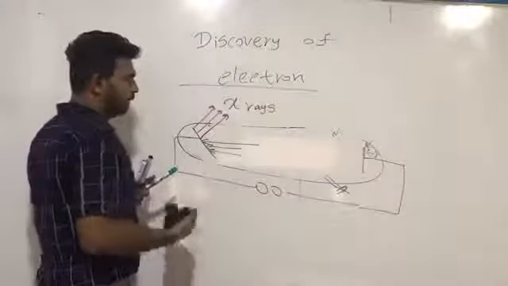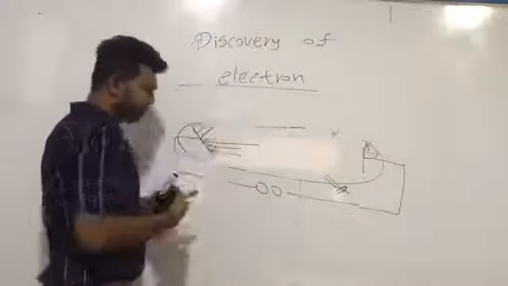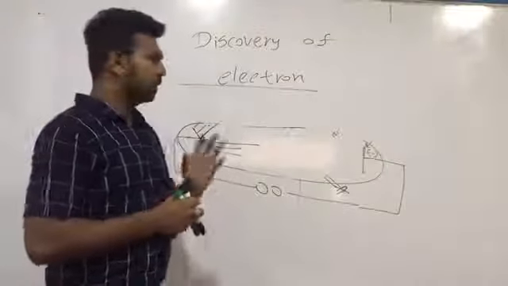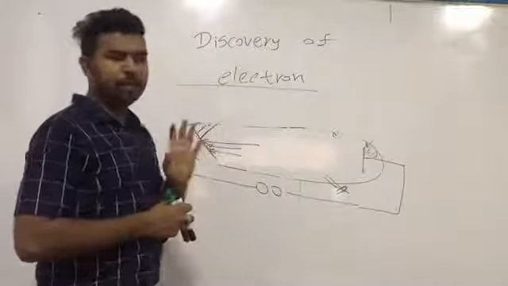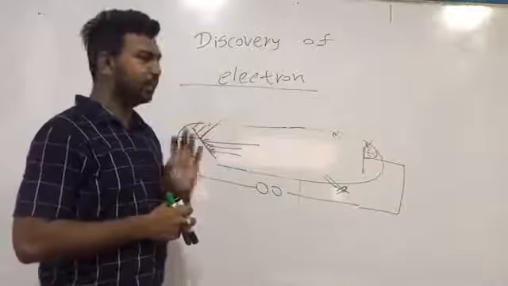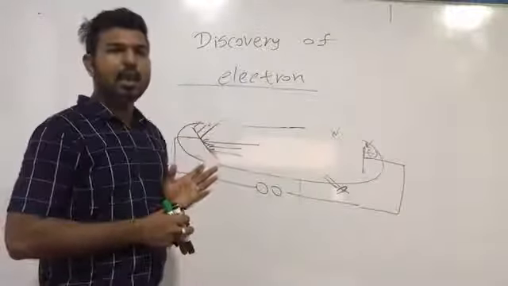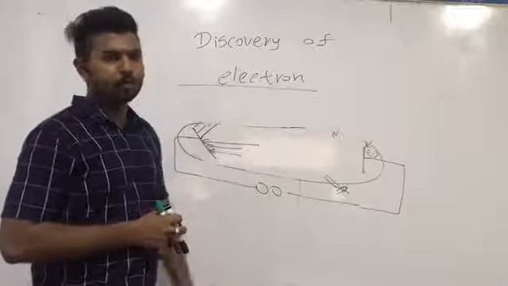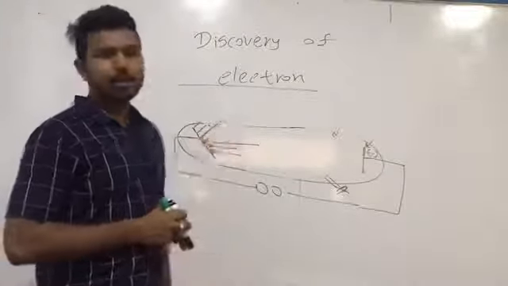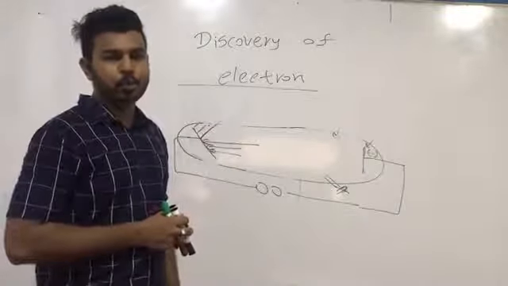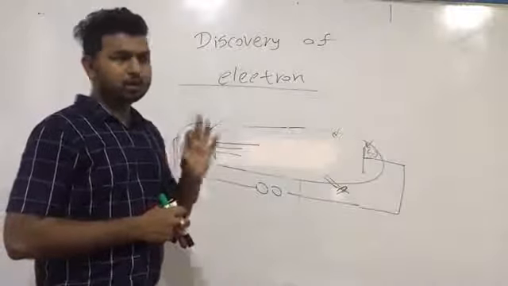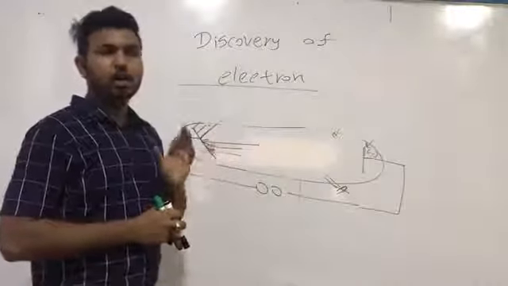So far we have discussed some properties of cathode rays. What are the properties? Cathode rays are negatively charged particles. How did we confirm that? We used an electric field, and we could observe that cathode rays are deflected towards the positive end. Then cathode rays possess kinetic energy or momentum.